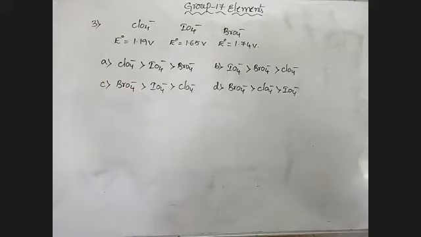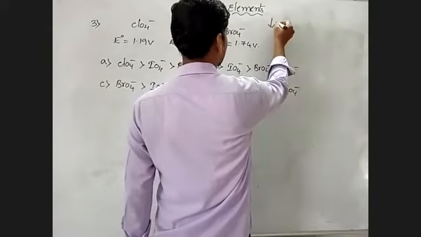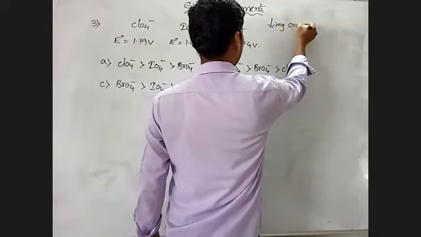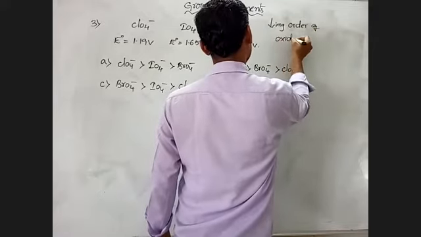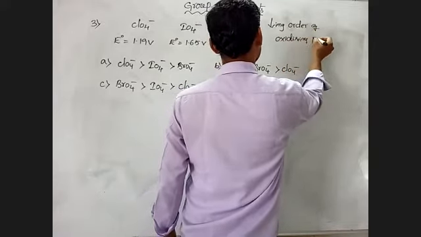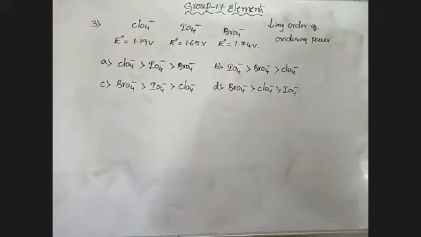What is the question here? Arrange them in decreasing order of oxidizing power, based on the SRP values.